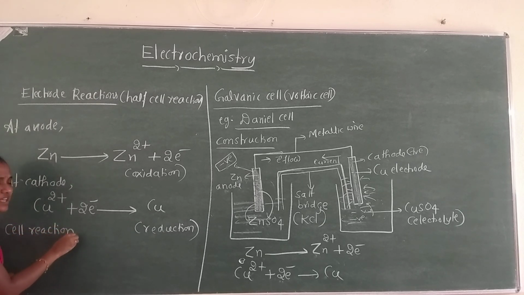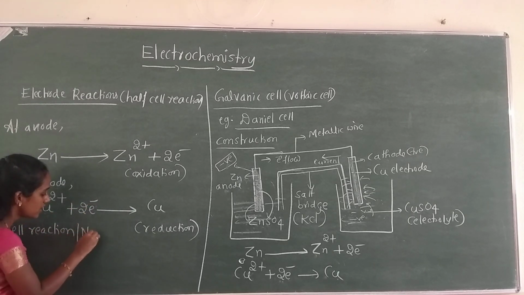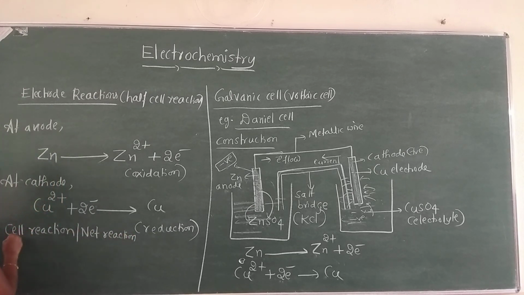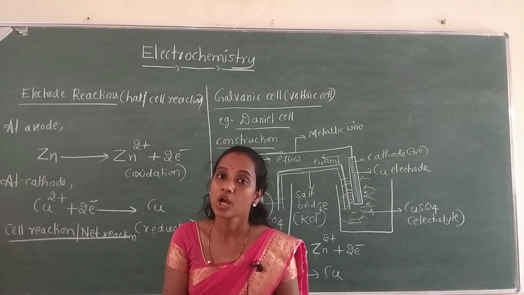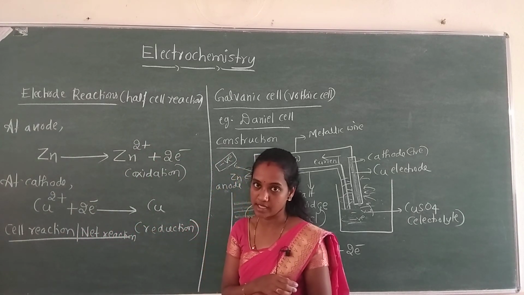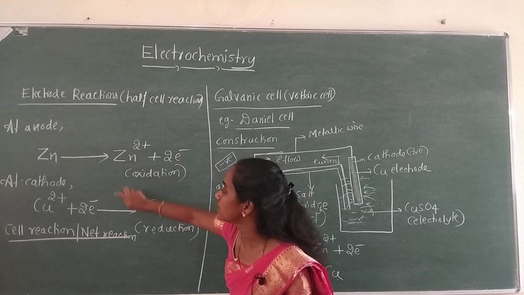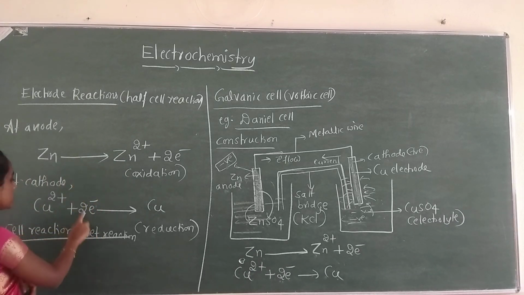A cell consists of two half cells, so the cell reaction, or overall net reaction, is written by combining these two half cell reactions. So let us combine these two reactions.